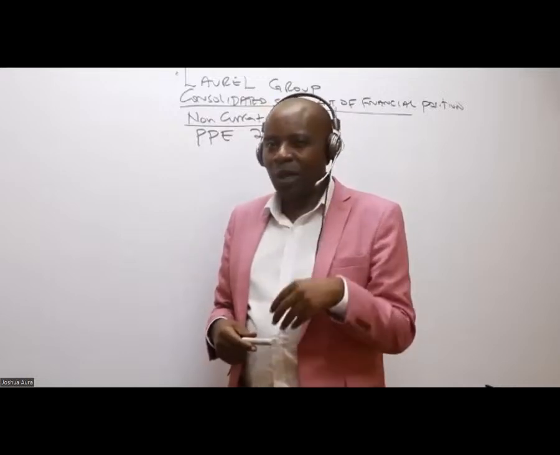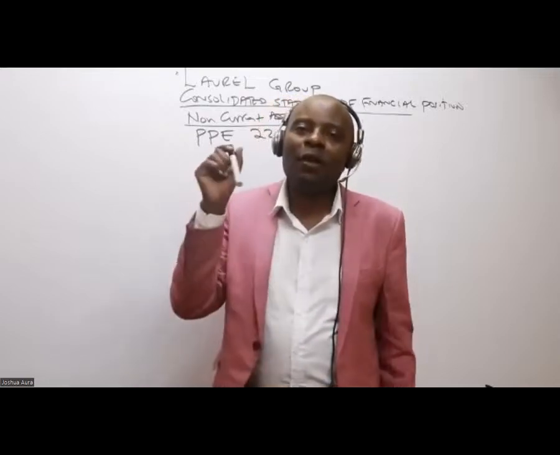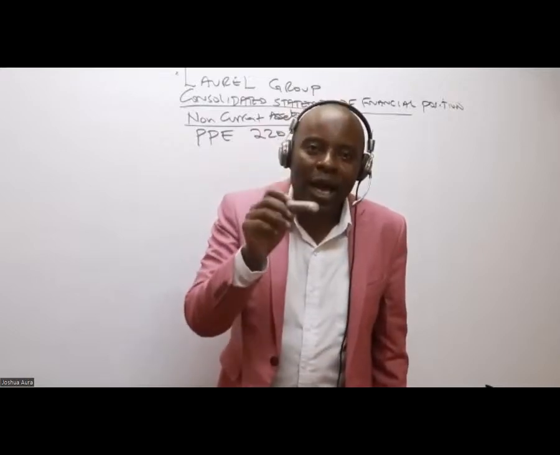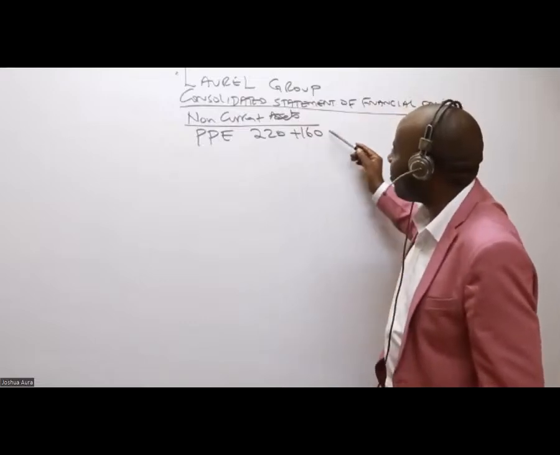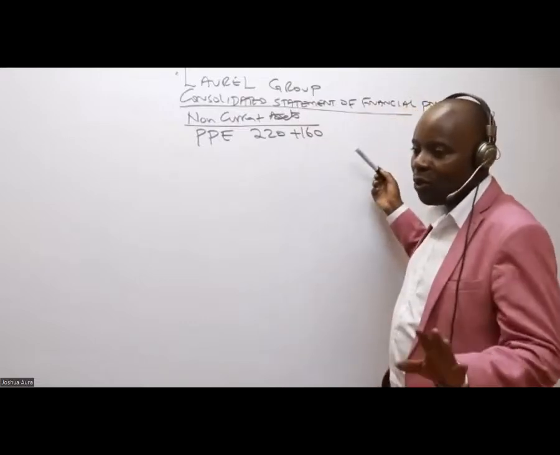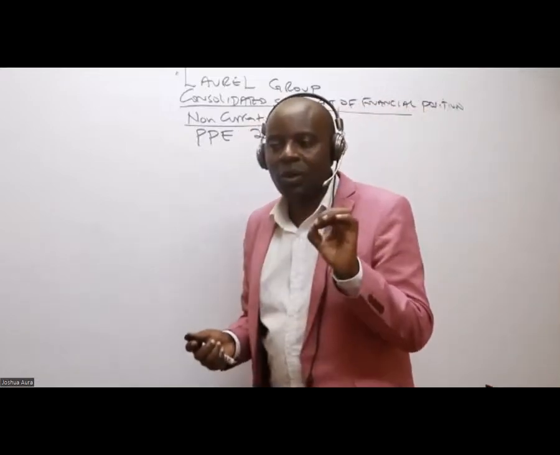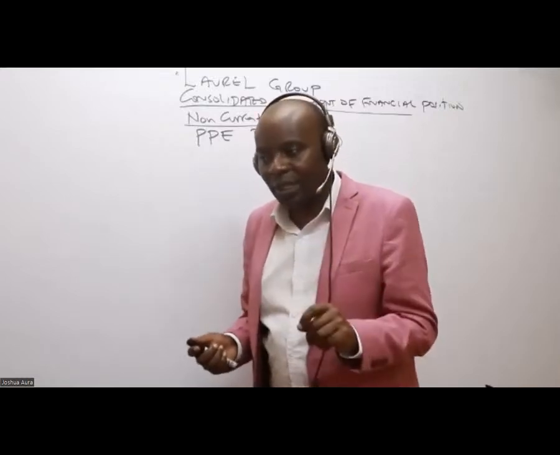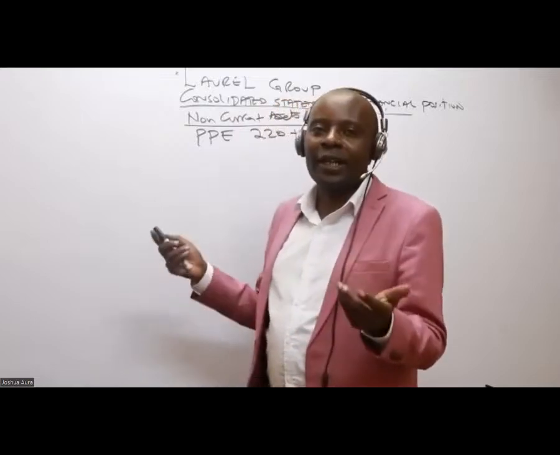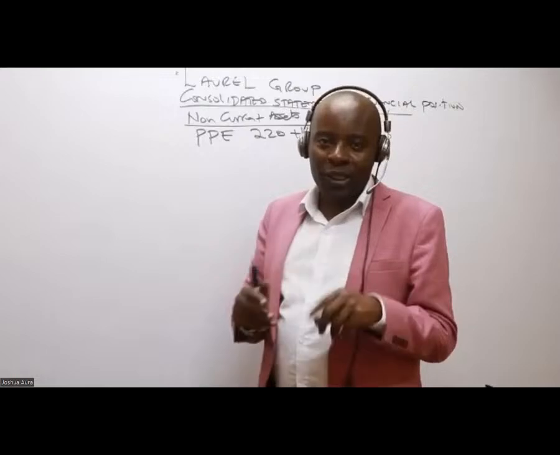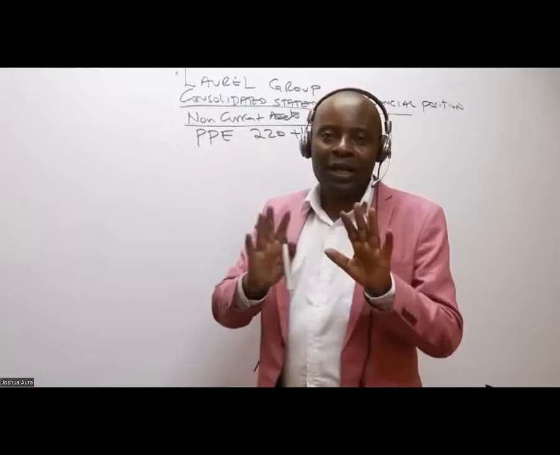So as I continue, what have we learned really? The thing that I've learned here as we continue is that we shall never be consolidating figures of associate. We shall not bring figures of associate here, but you can't say 220 plus 160 plus the associate figure. No, that we can't do. We are only consolidating the parent and the subsidiary. Now, one good thing here, for students, of course, who are privileged to be having computers, I expect you guys to be writing all these in your Excel, isn't it?